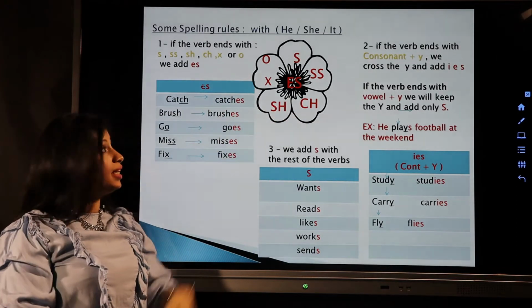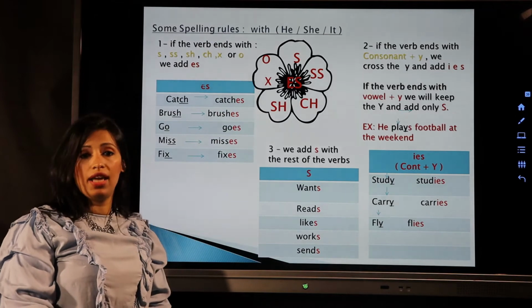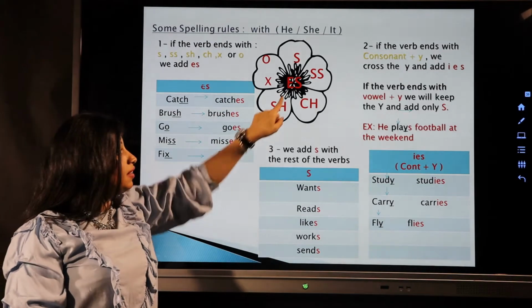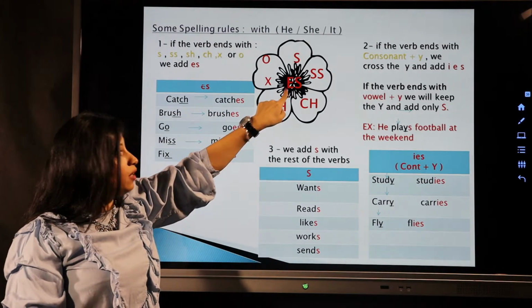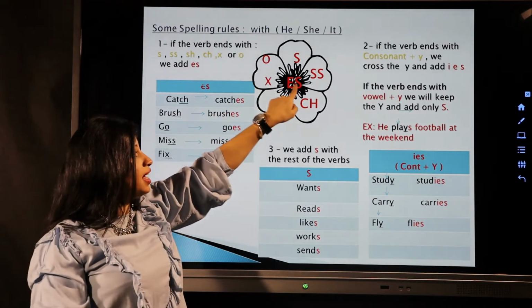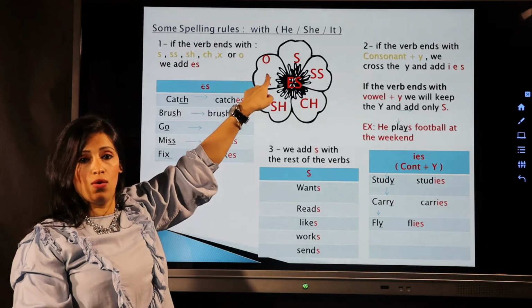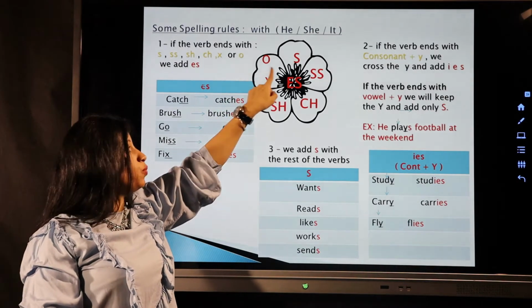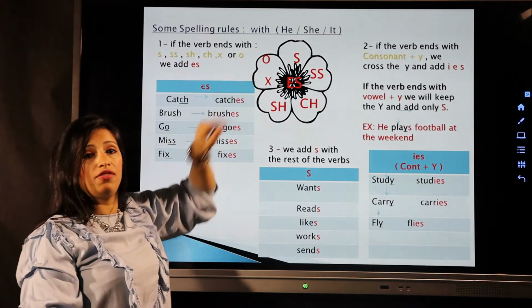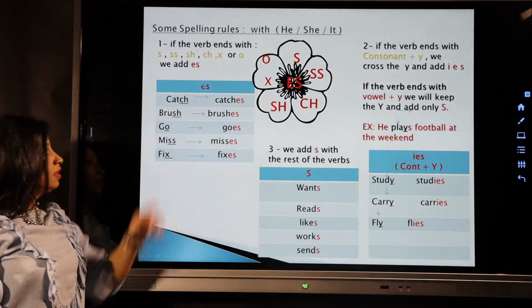To remember, please remember this flower. Okay? Inside the flower we have the es, and we can say it like this: s, ss, ch, sh, x, o. If the verb ends with any of these letters, we have to add es.